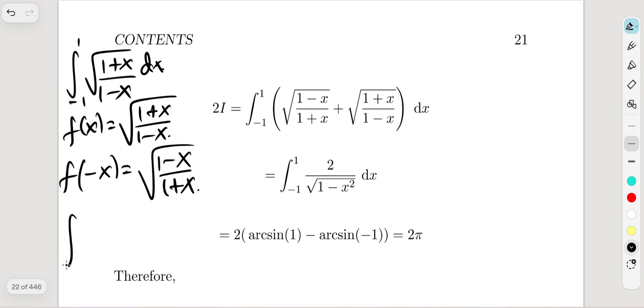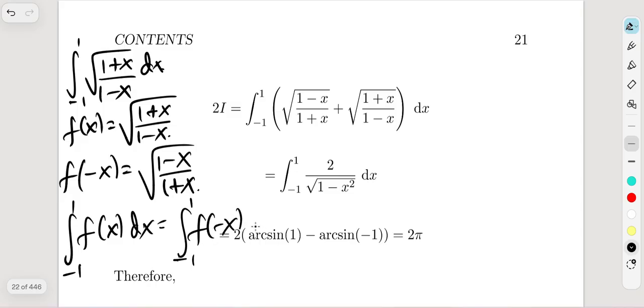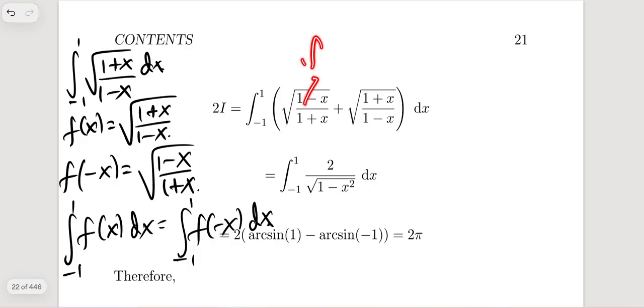And again, the integral from -1 to 1 of f of x dx equals the integral from -1 to 1 of f of minus x dx. Basically this is your f of minus x and this is your f of x, right?